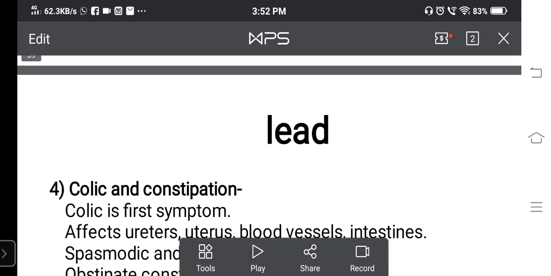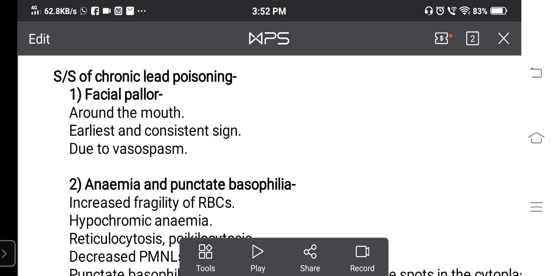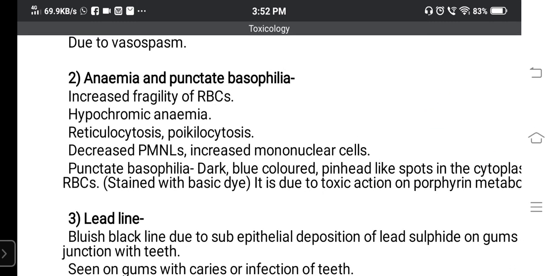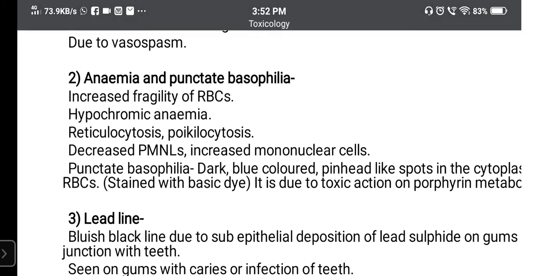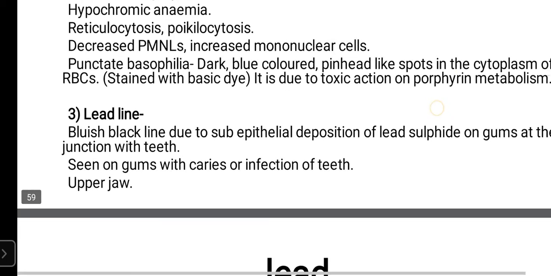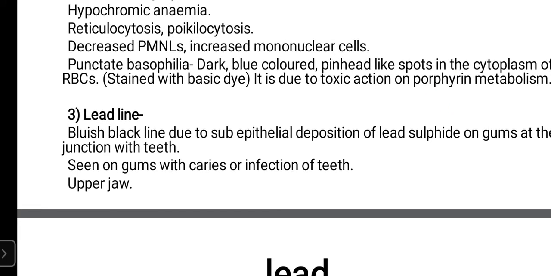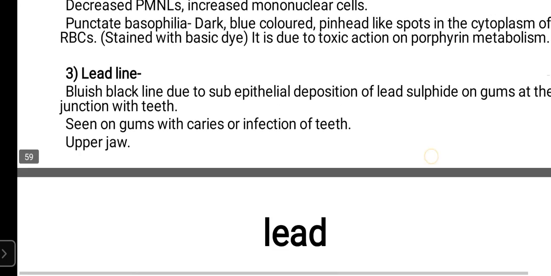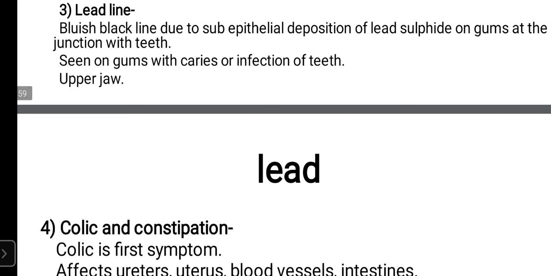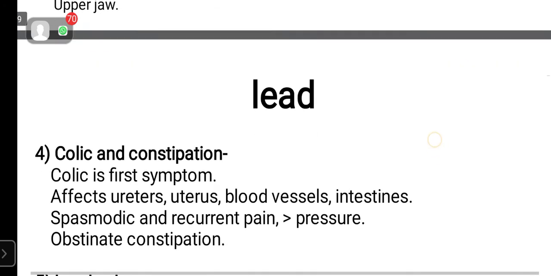I have grouped the clinical features, I will just revise: facial pallor, anemia and punctate basophilia, that is pinhead-like spots in the cytoplasm of the RBC taking the basic dye. Lead line at the junction of teeth and gums, deposition of lead sulfide at the junction of teeth and gum, particularly in those teeth which are already infected or where caries is already present.